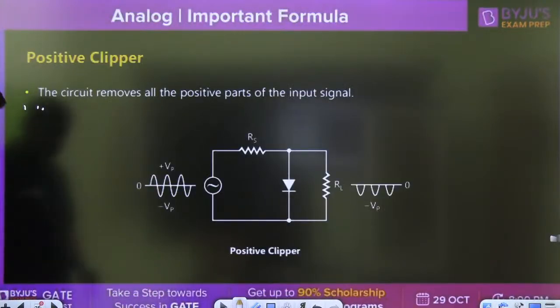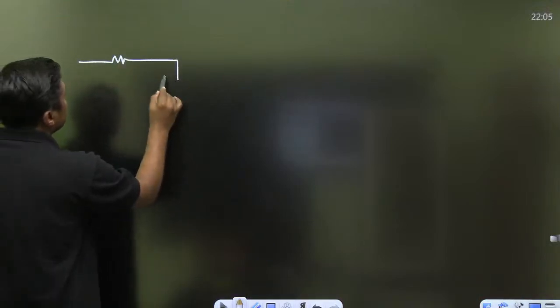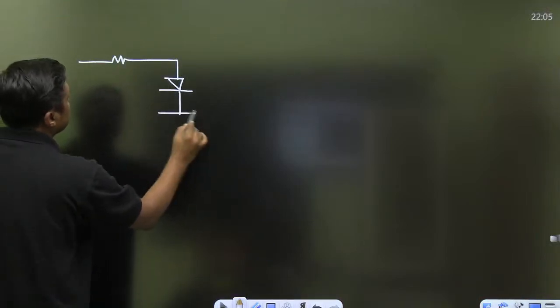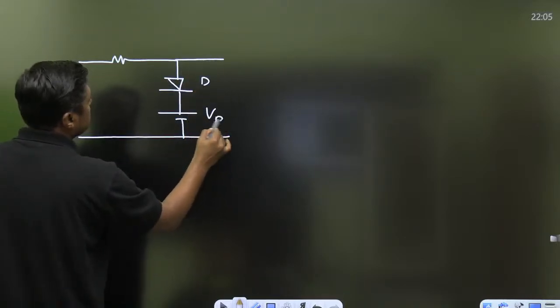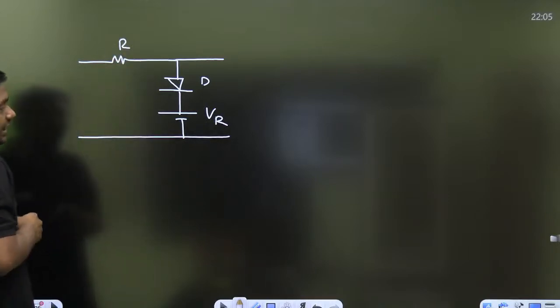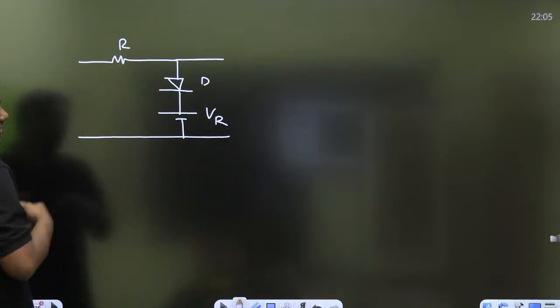Now, suppose we are connecting a battery like this, VR. Then what is the name of this?